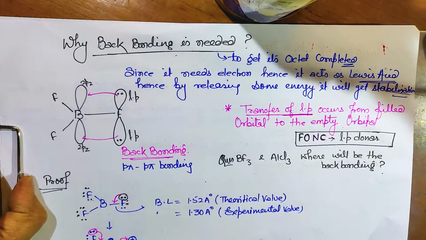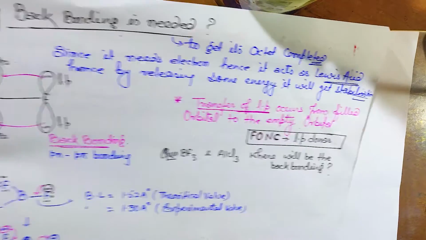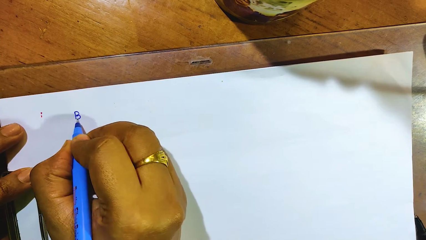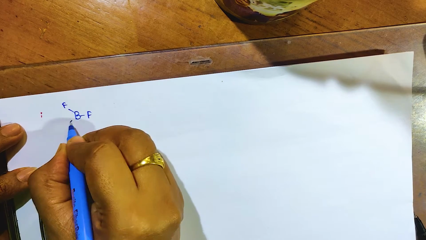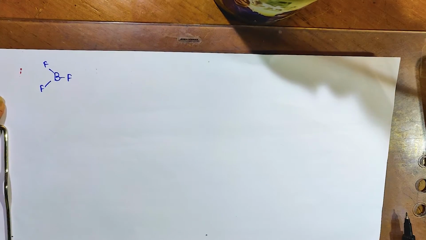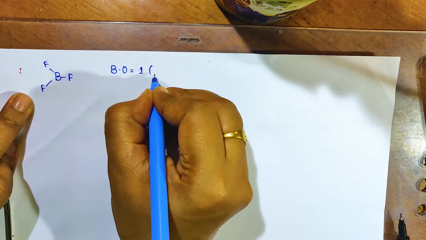Now what will happen with this? Let me show you. There is one more proof of this. Earlier we saw for BF3 that the number of bonds present between the elements is called bond order. So according to that, the bond order should be 1.